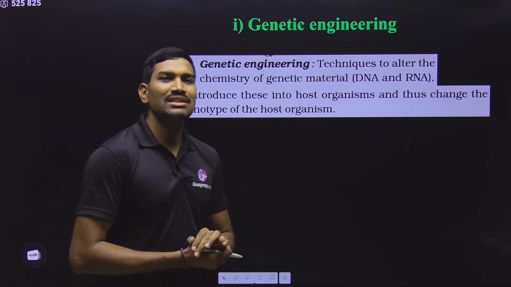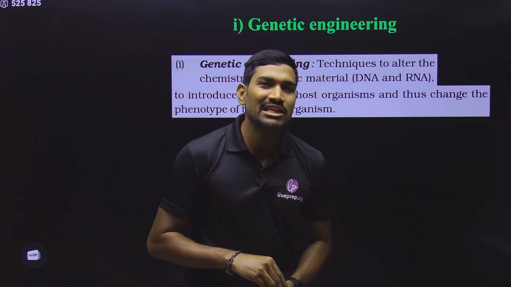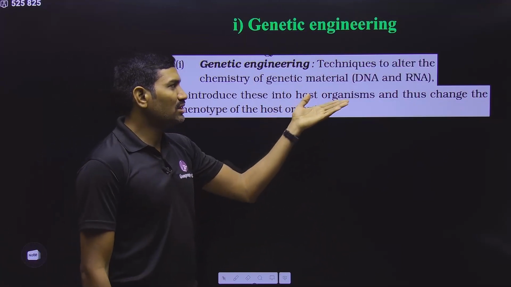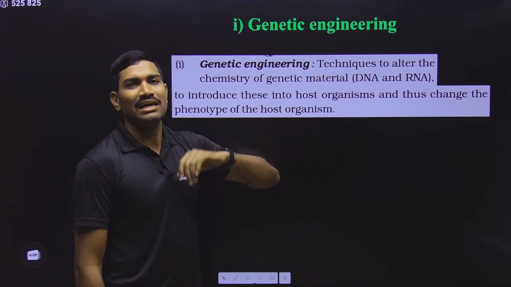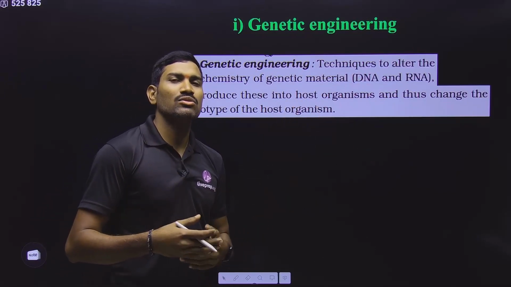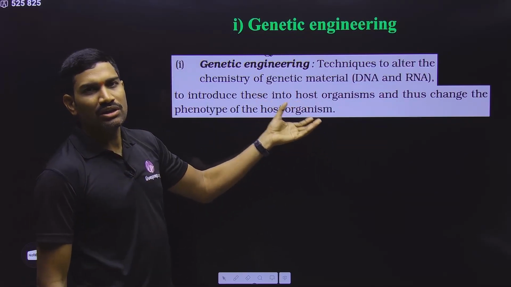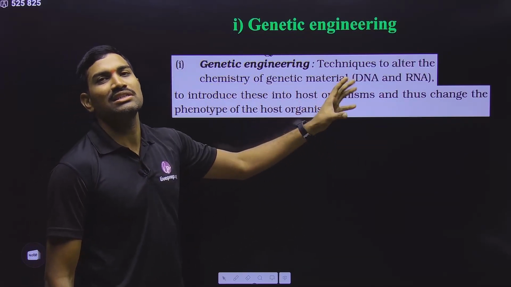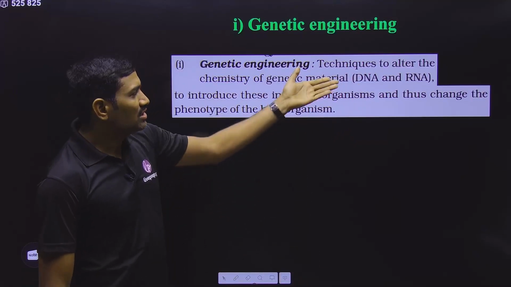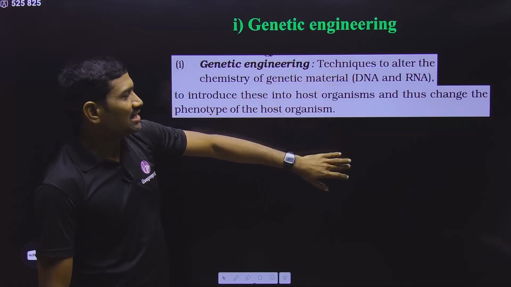What are we actually doing in genetic engineering? In genetic engineering, the gene is getting engineered, so we do different chemical modifications to the genetic material like DNA and RNA, and with respect to our aims we use them for various purposes. But ultimately what we are doing is gene engineering. Genes we are changing. At the level of the gene, we are changing the nucleotide sequences. That's why all these come under genetic engineering.